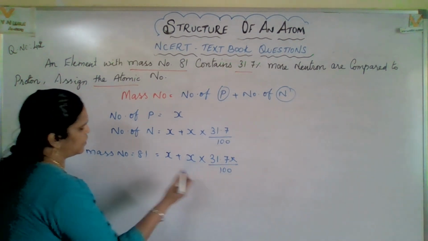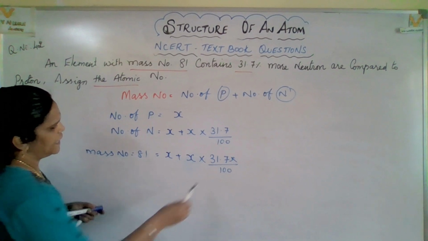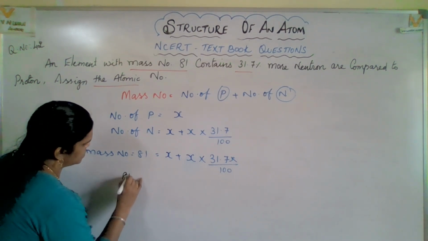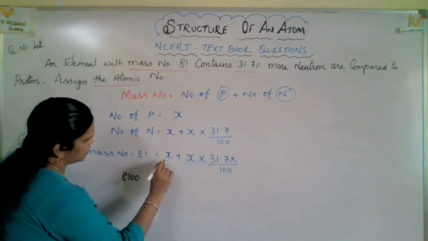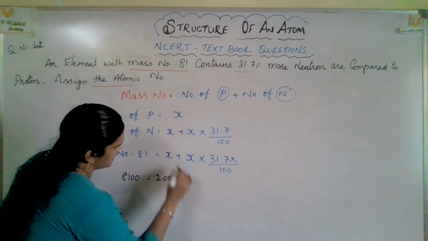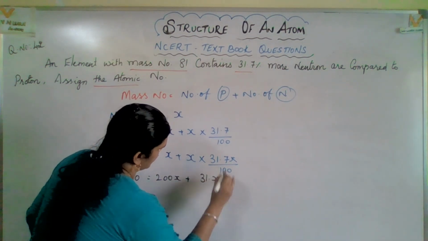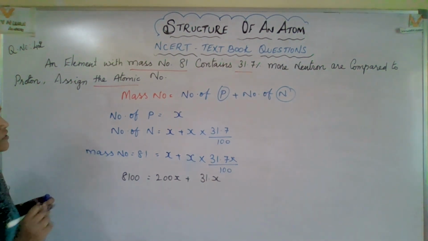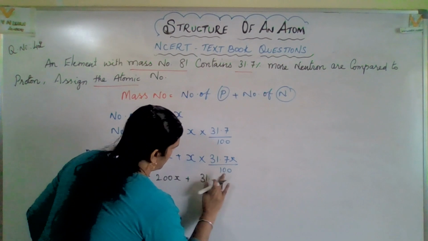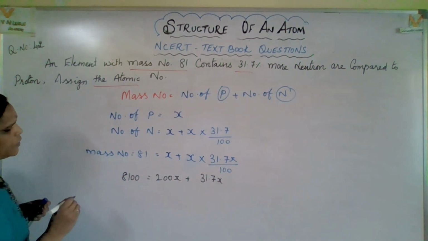Now let us calculate this. Here 100 into 81, so 8100 equals 200x plus 31.7x, right?